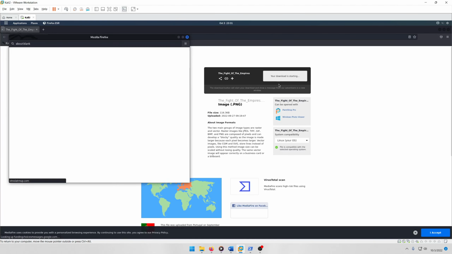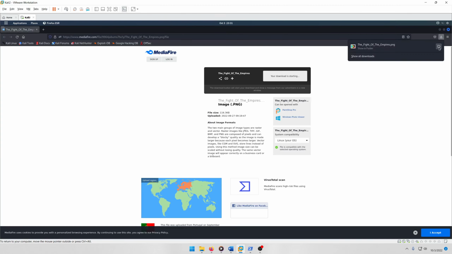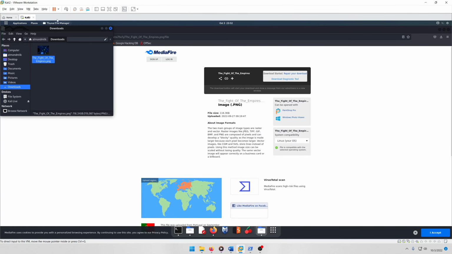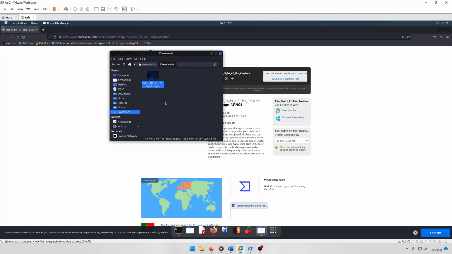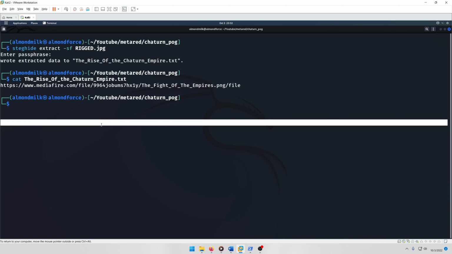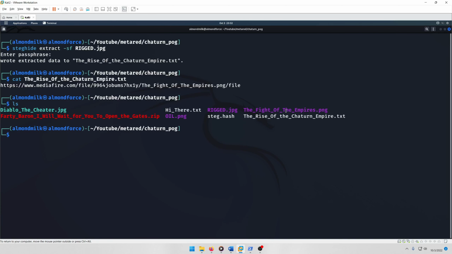All right, let's download the new file. It's a PNG file this time. And I can't open the directory for some reason. Oh, it did open it. Just didn't pop it open. So let's take that and put it back into our challenge directory as well. All right, let's close that. Close that. Okay, now we have the PNG in here.